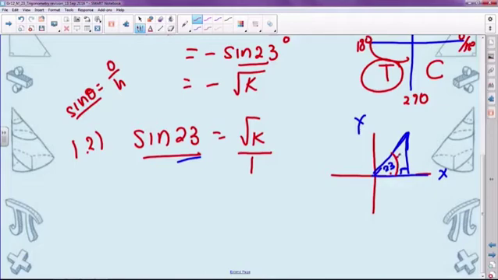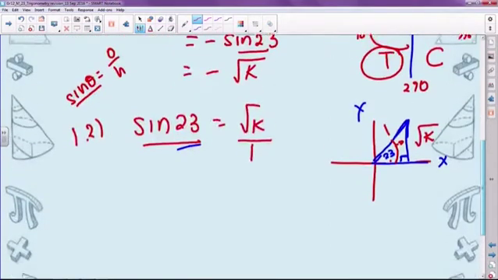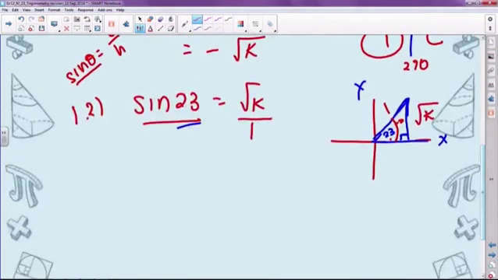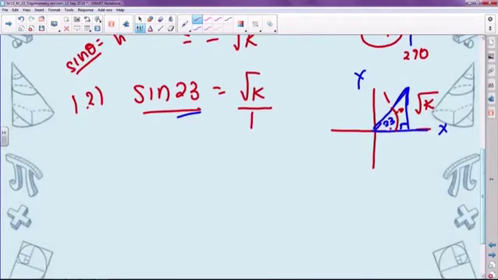going to be opposite over my hypotenuse. So I can draw the triangle from that given information. And in that way, I get an angle of 23 degrees, which I can use to help me find cos of 23. The reason I drew that 90 degree, remember, this is a Pythagoras triangle. In other words, we've got a hypotenuse, we've got a right angle. I can use my hypotenuse, which is 1, my opposite side or my vertical length, which is the square root of k. I can use that to help me find the length of x for this triangle.